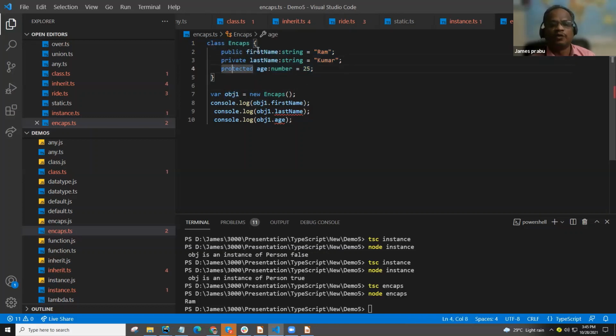If you want it available outside of the class, you create it public, otherwise you go for private. So this is simple encapsulation. Encapsulation is used to hide and to show the properties of the class to other classes. So this is the concept of encapsulation.